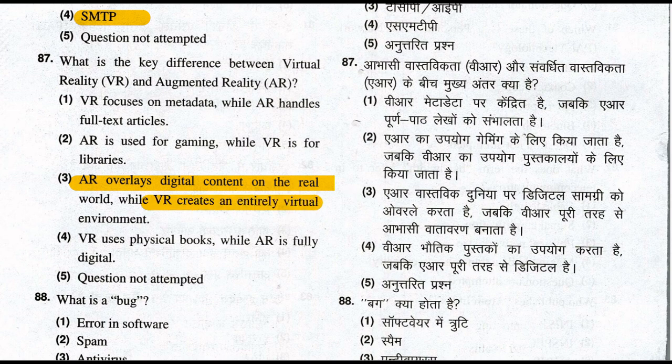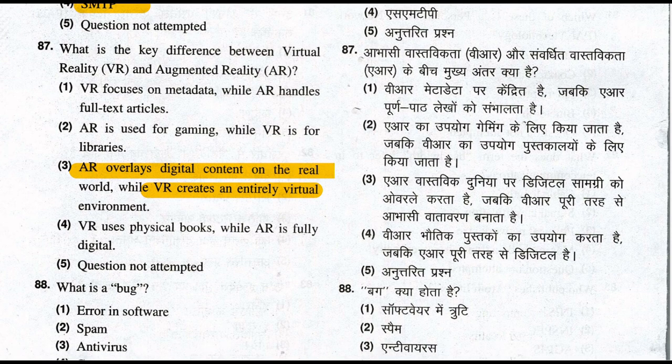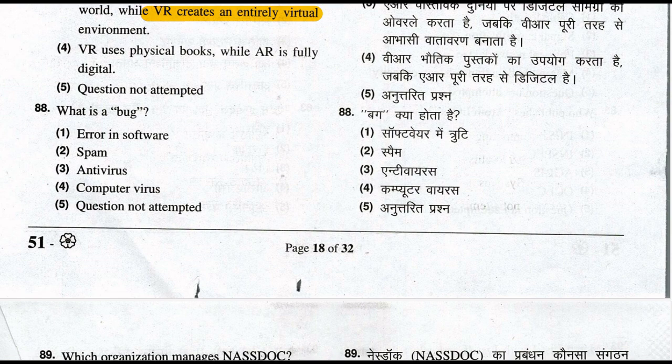So option number 3 is the right answer of this question. Let's move to question number 88. What is a bug? A bug is an error in software. Option number 1 is the right answer of this question.